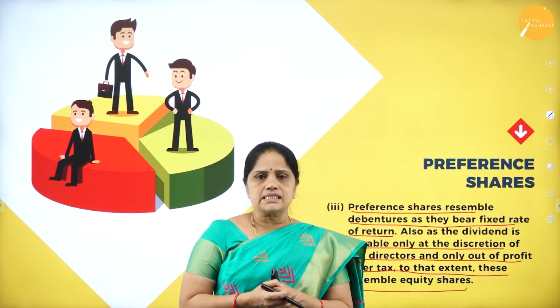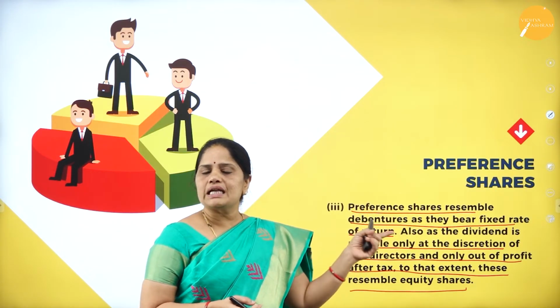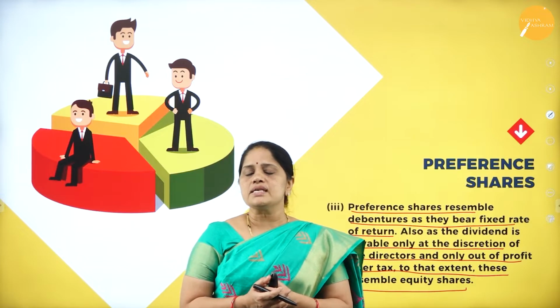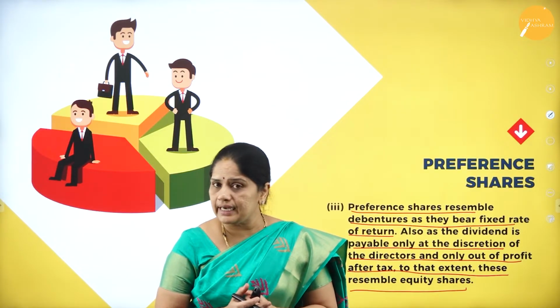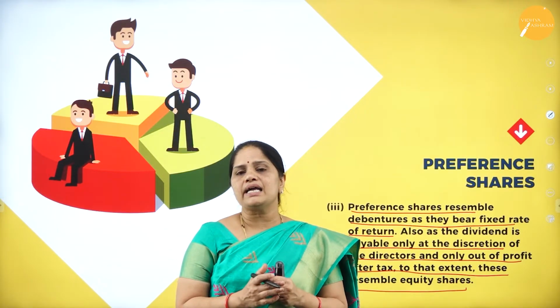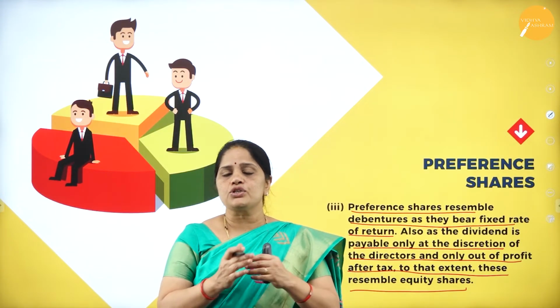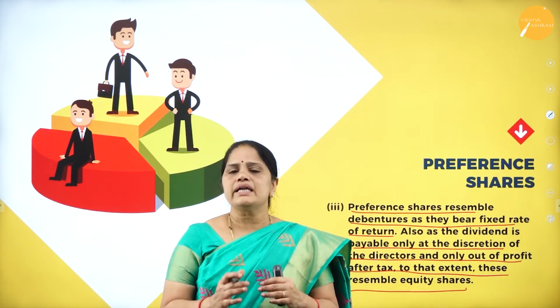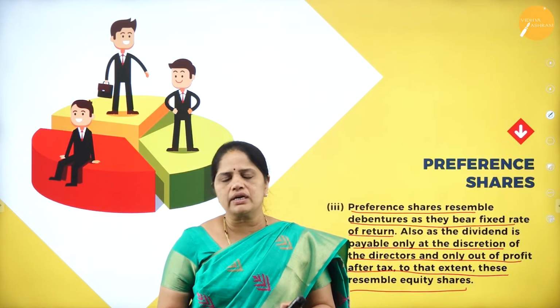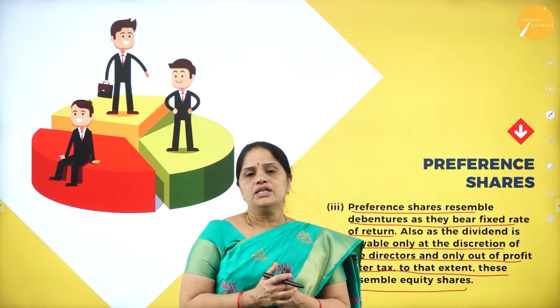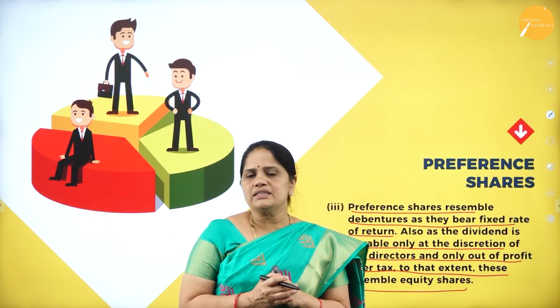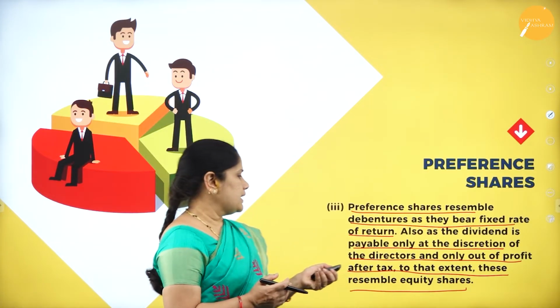Then, whatever dividend is to be declared to the preference shareholders is at the discretion of the directors. If the directors decide that the entire profit is to be retained in the company, then the preference shareholders will not get any dividend on the shares. This is one thing which has to be taken care of.